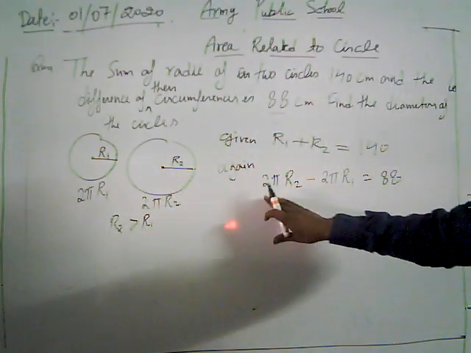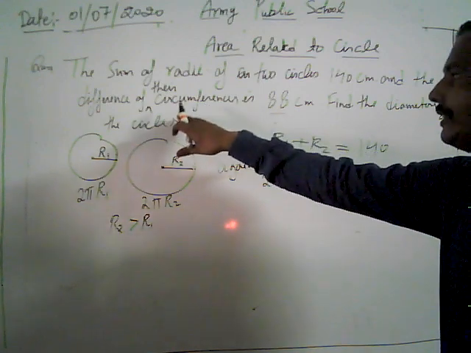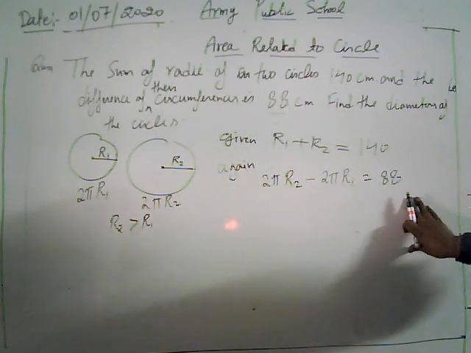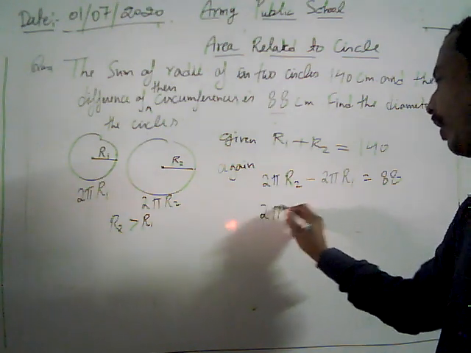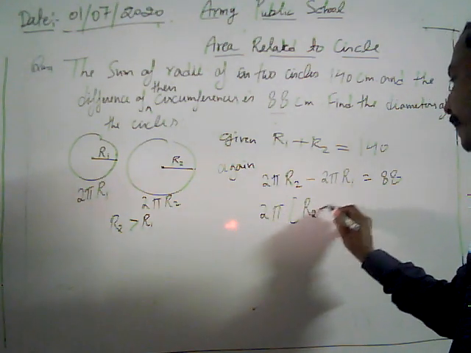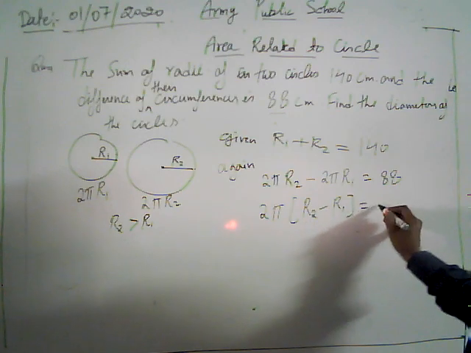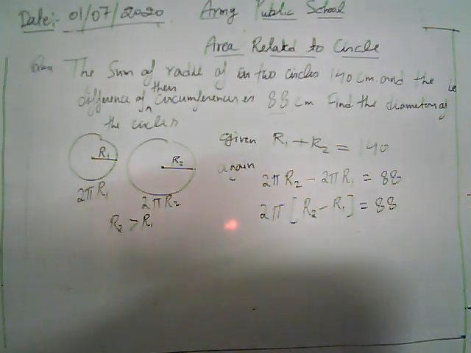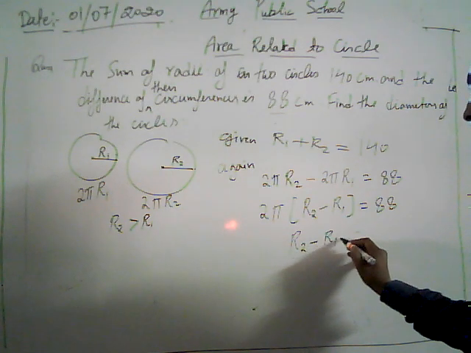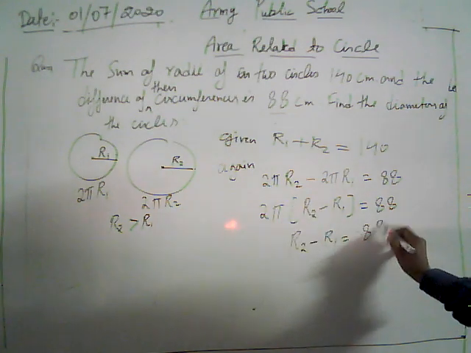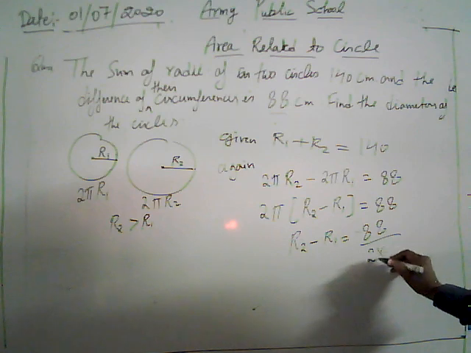Now what do we have? We have the difference of circumferences is 88. Now 2 pi r2 minus 2 pi r1. We take 2 pi common. Now we have r2 minus r1 equal to 88 divided by 2 pi. To get the value of r2 minus r1, we divide 88 by 2 pi.